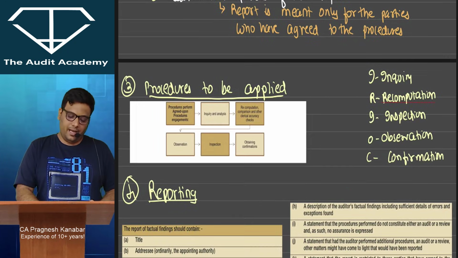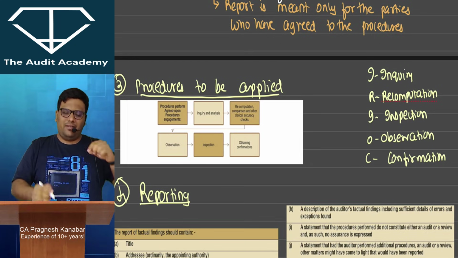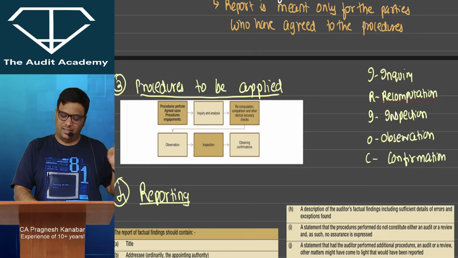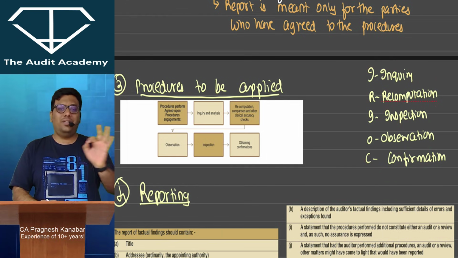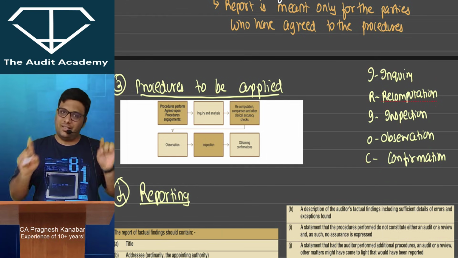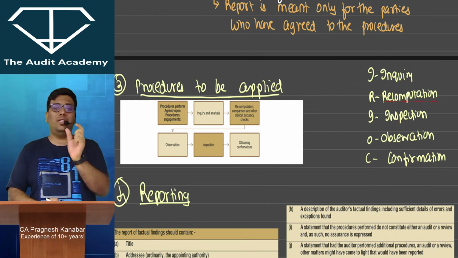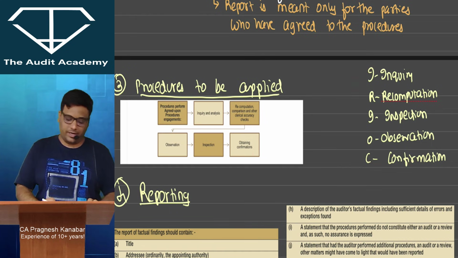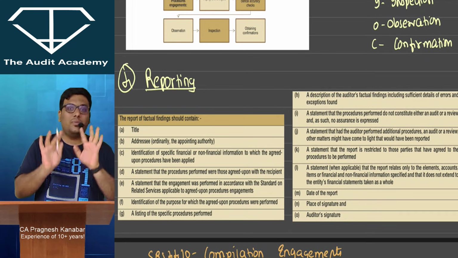Okay, now what are the procedures to be applied? Now for validity of accounts payable, I will conduct inquiry, recalculation, inspection, observation, confirmation, only these procedures. But at the end of the day, I'm not going to express an opinion, I will just give a report of factual findings. Yes, so please remember these procedures. A code word also you can use over here. All right, then when it comes to the reporting part, there will be a report but only of factual findings.